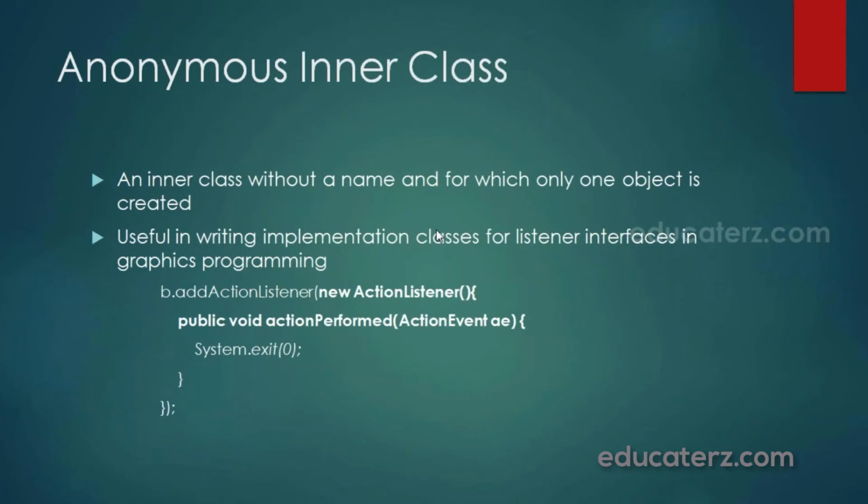Next is the anonymous inner class. It is an inner class without a name and for which only one object is created. It is very useful in writing implementation classes for listener interfaces in graphics programming. To understand this, let us try to write a program where we display a push button, which when clicked will terminate the application. So let's see how we write that.